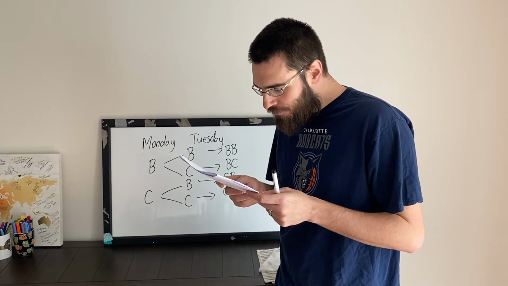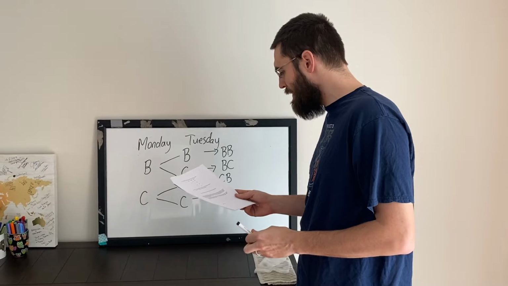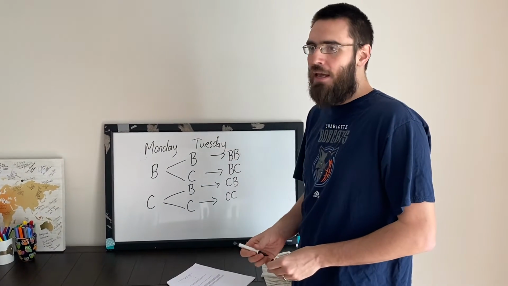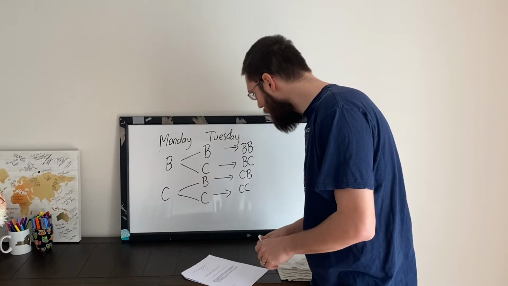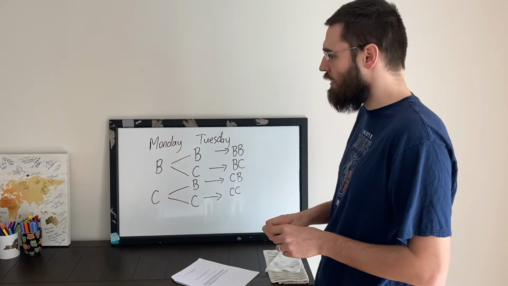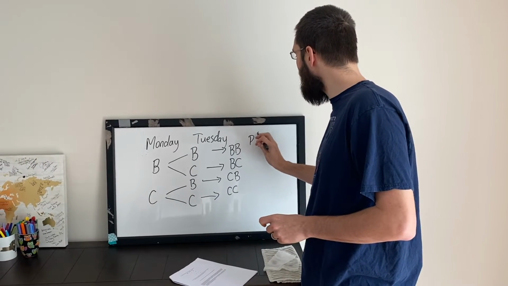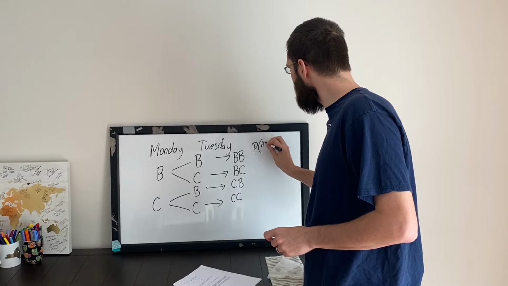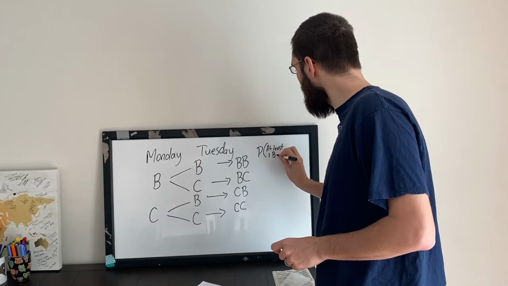So it says, if BB represents 2 straight nights of board games, what does CB represent? CB stands for a card game the first day and a board game the second day. And here are all of my outcomes. We have 4 possible outcomes. So if I were to ask a question, and I were to say, what is the probability of having at least 1 board game?